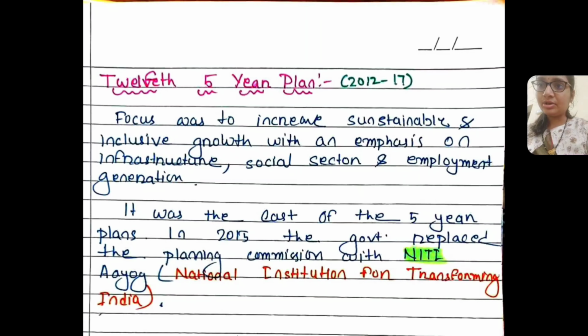Then the last one, that is the 12th five-year plan, which ran from 2012 to 2017, and its focus was to increase sustainability and inclusive growth, with an emphasis on infrastructure, the social sector, and employment generation. But in between this plan, in 2015, the Planning Commission was replaced by the Niti Aayog. So it was the last five-year plan of the country, and the government replaced the Planning Commission with the Niti Aayog in 2015. That is the National Institute for Transforming India.